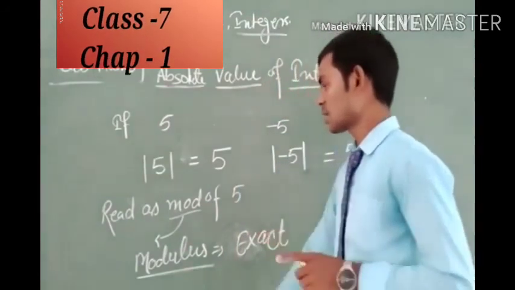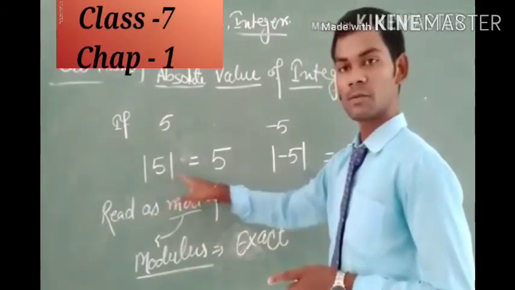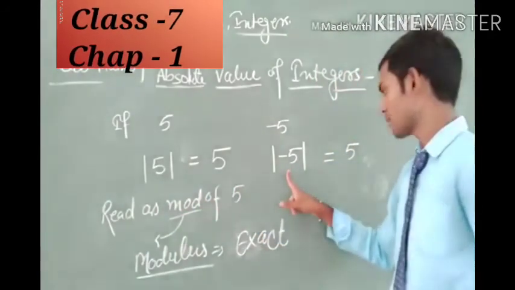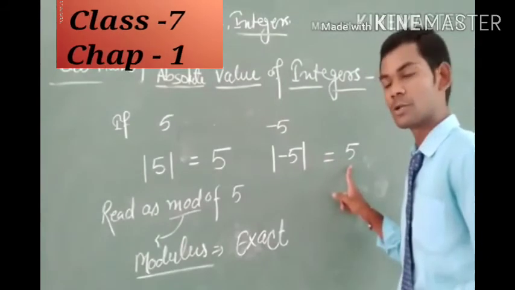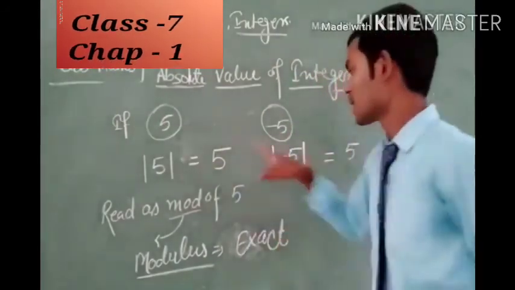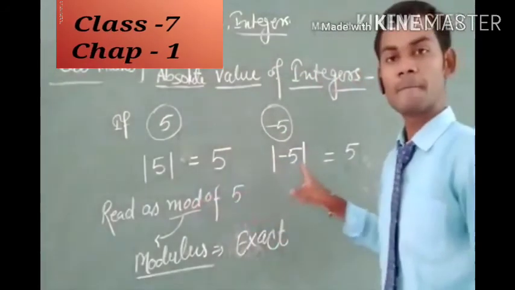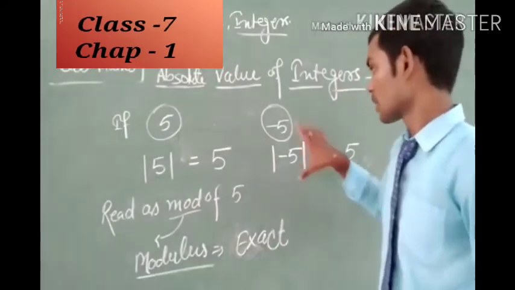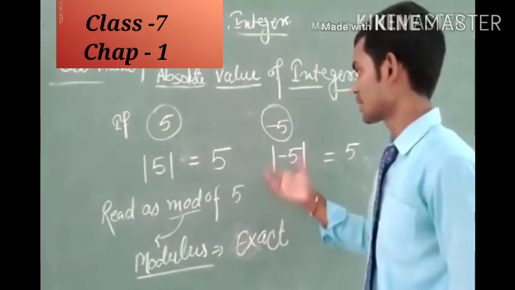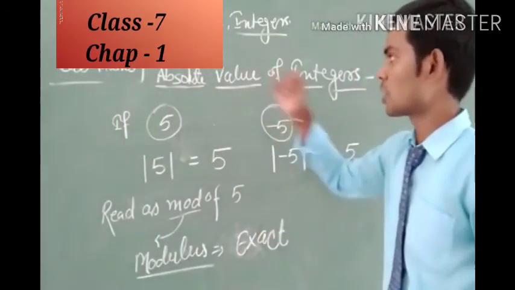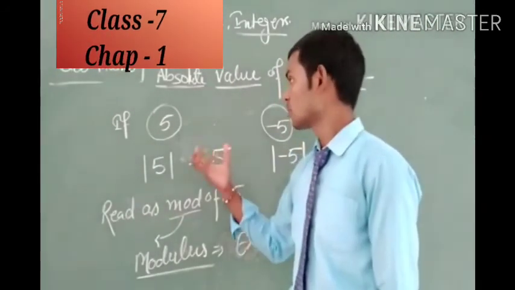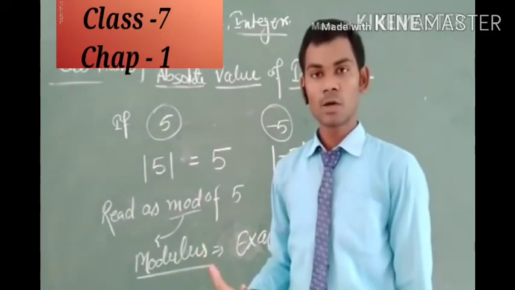If the number is positive, then its absolute value is positive. If the number is negative, then its absolute value is again positive. So if we take any positive or negative number, its absolute value is always a positive number. These are the points which depend on absolute value. Now let us see how the absolute value of a number depends on 0.